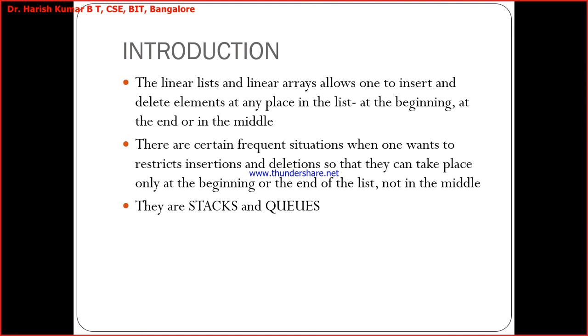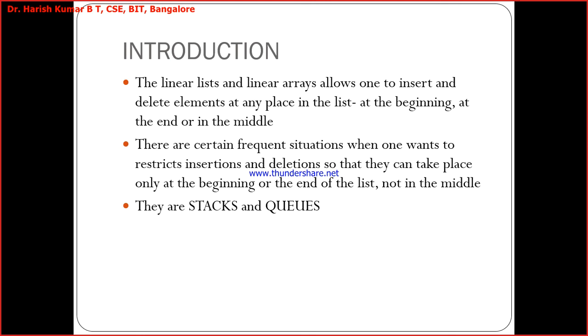That means whenever I say a linear list or a linear array, you can go for inserting anywhere. If I want to place a new element, you can place it either at the beginning or at the end of the list or even in the middle of the list. So that insertion can be done anywhere.